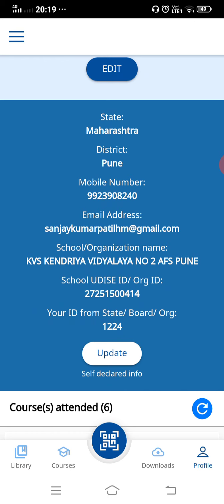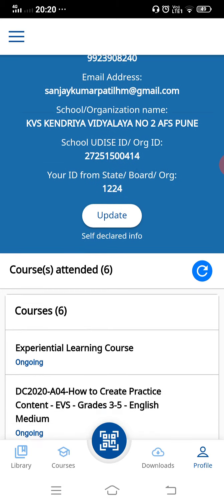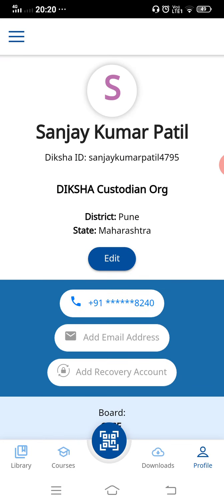You should know the KVS UDISE code and your ID from the state. So here you have to give the KV code. Whatever KV code is there, you have to give it here. Okay, this is the profile. First of all, you have to update your profile from here.